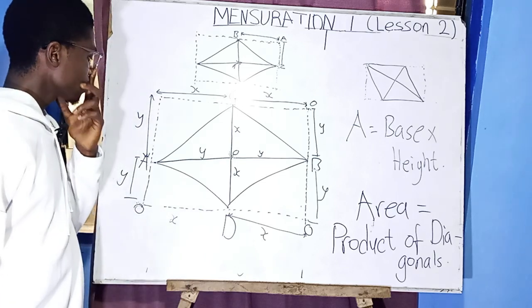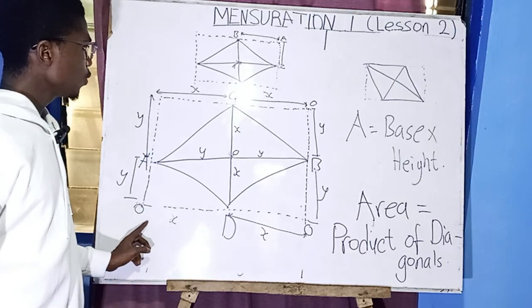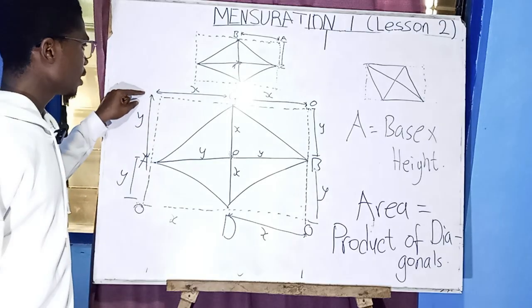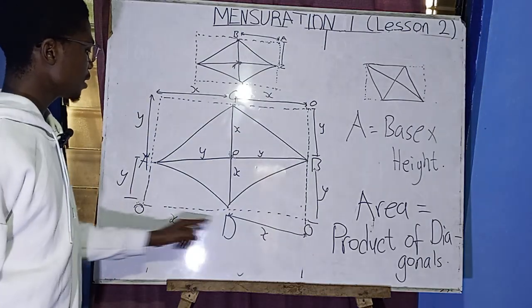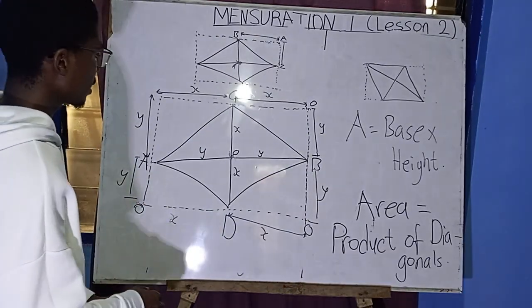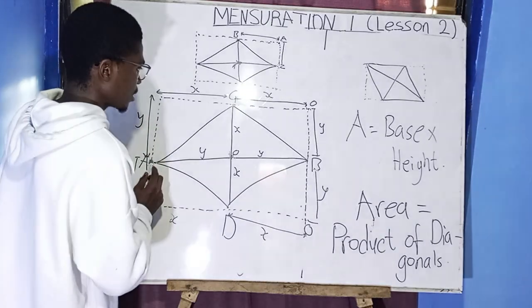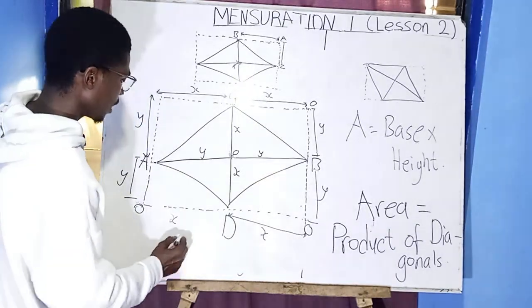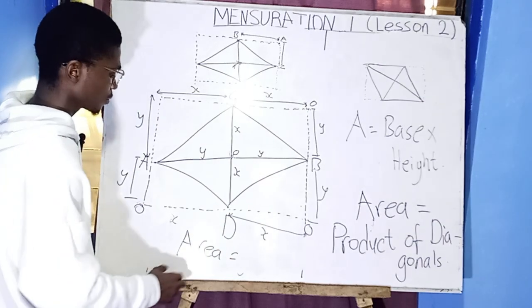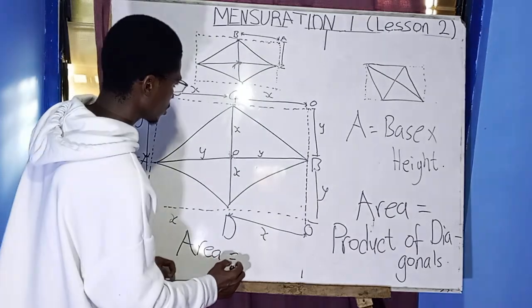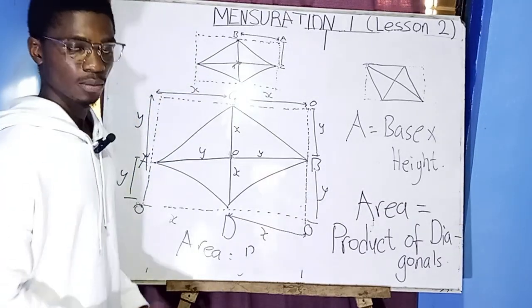Okay, so look at here. With here, this will also be x. So we use area. We know that the area for a rectangle, because this is a rectangular shape, is what? Length times breadth. And then the length is the same as this diagonal, and the breadth is the same as this diagonal. So it means that we can say the area of a parallelogram is what? Beautiful. The product of the diagonals, as I've written here, product of the diagonals.